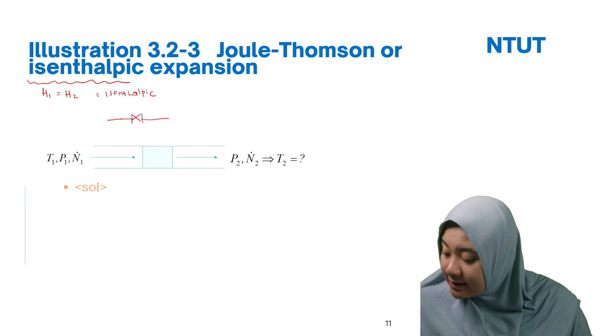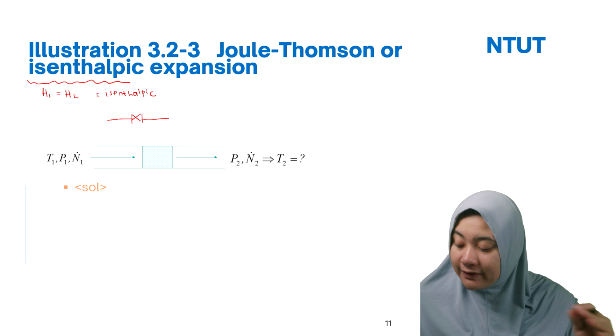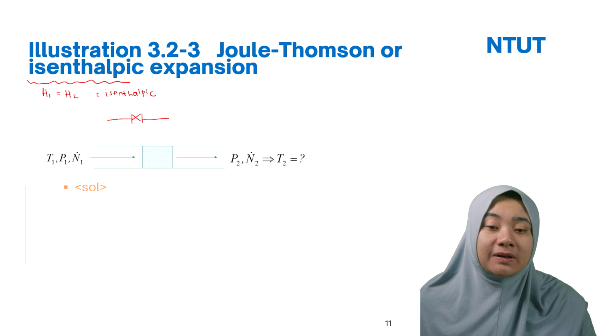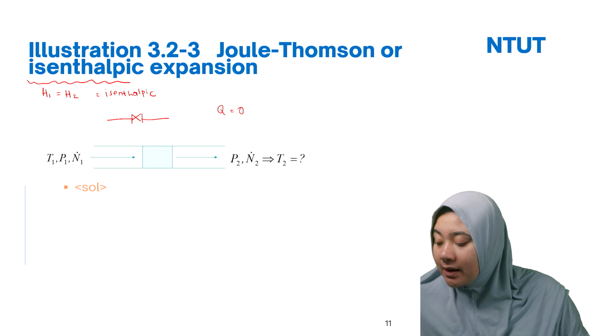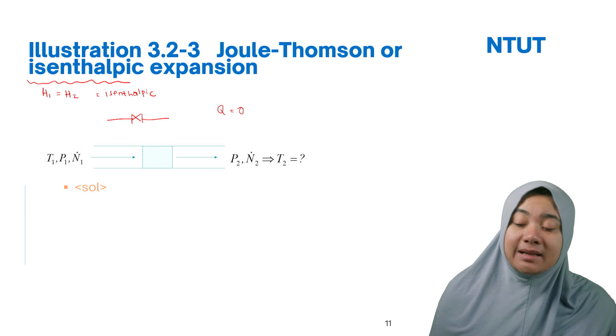And since the gas flows through the valve rapidly, it opens so fast, one can assume that there is no heat transfer to the gas. So we can assume that Q should be equal to 0. Also, the potential and kinetic energy can be neglected.